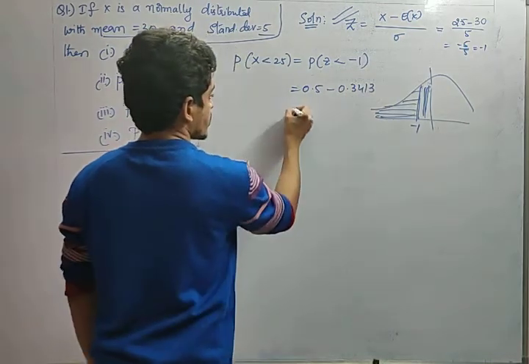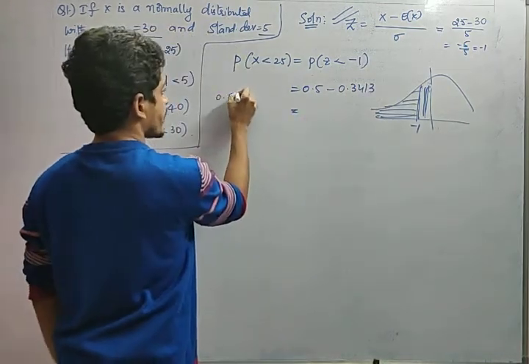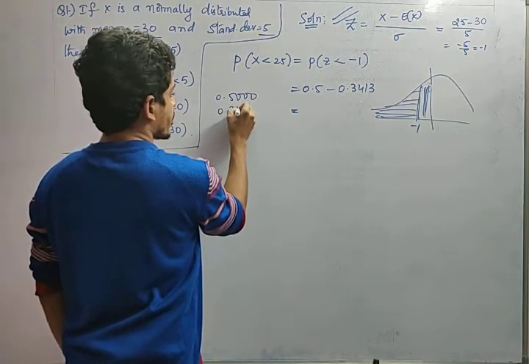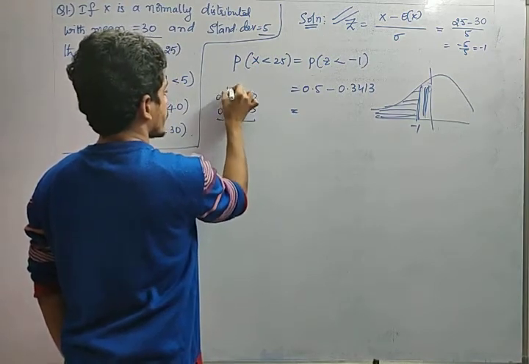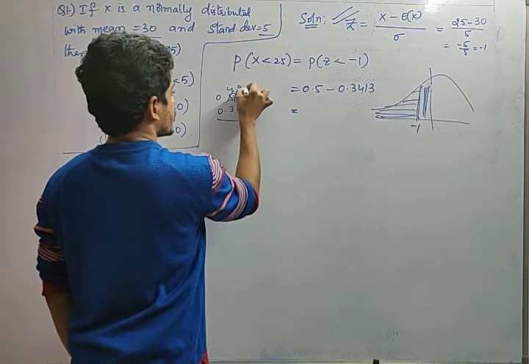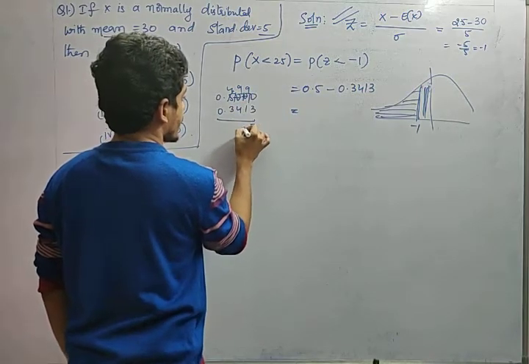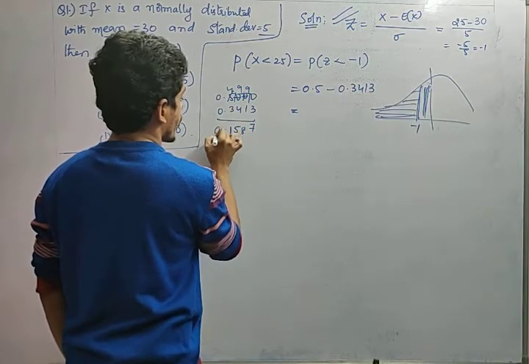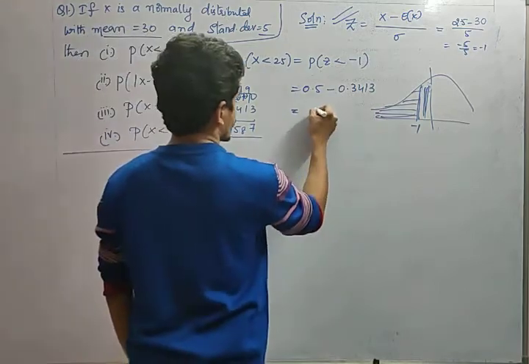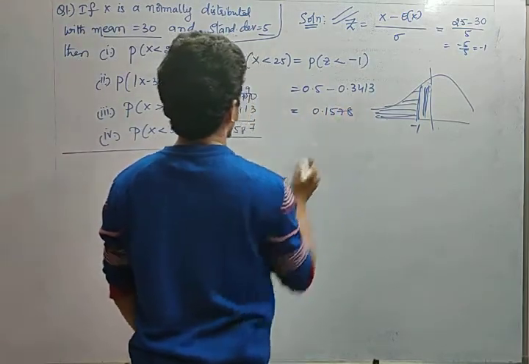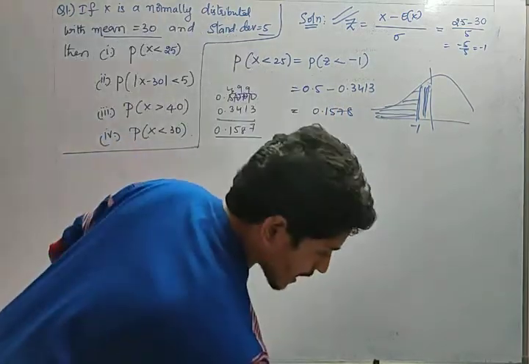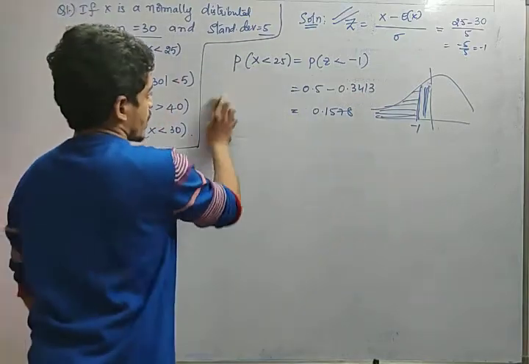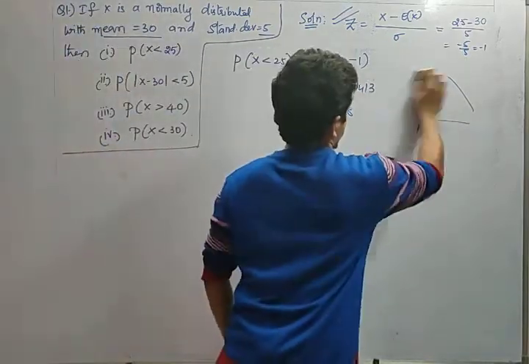So what is the value now? 0.5 minus 0.3413. Carefully do the calculation, and this is 0.1587. So 0.1587 is the value for the probability of random variable x being less than 25. Okay, now see the next one.